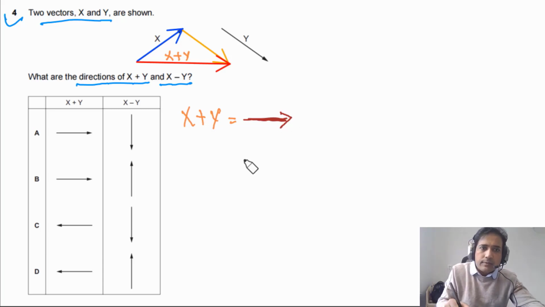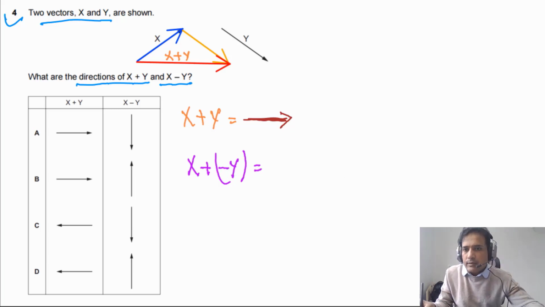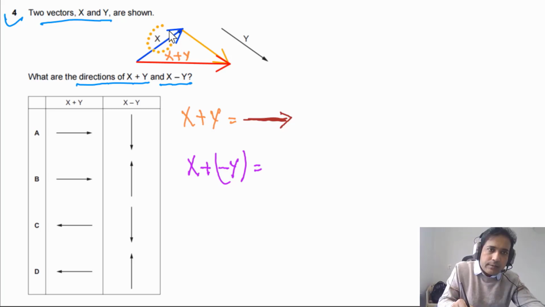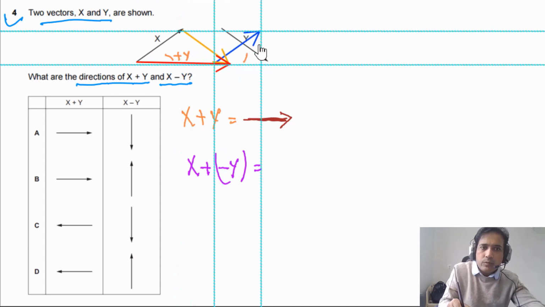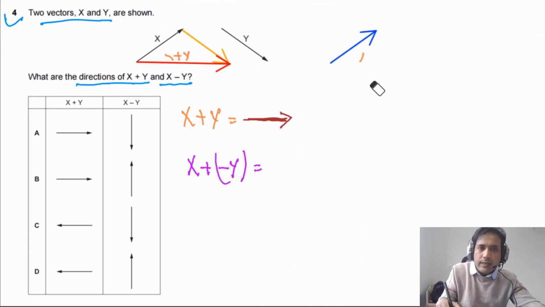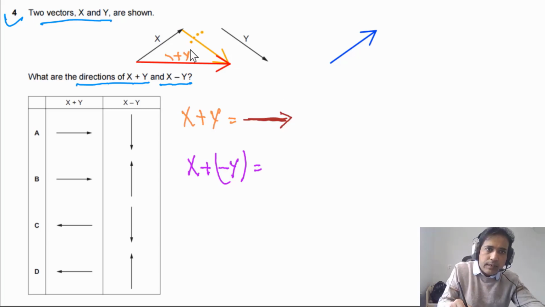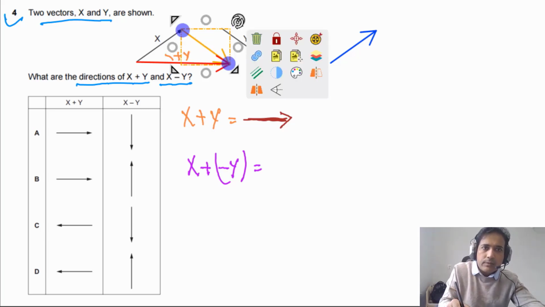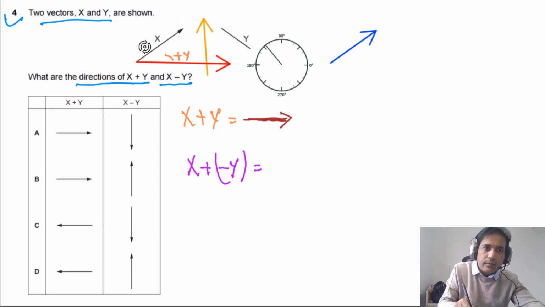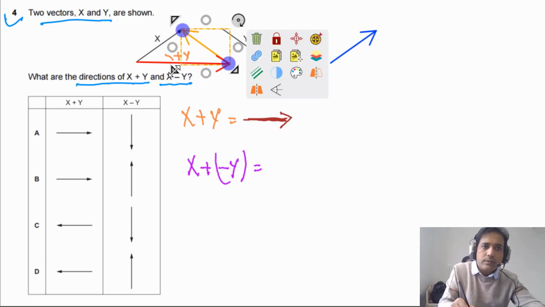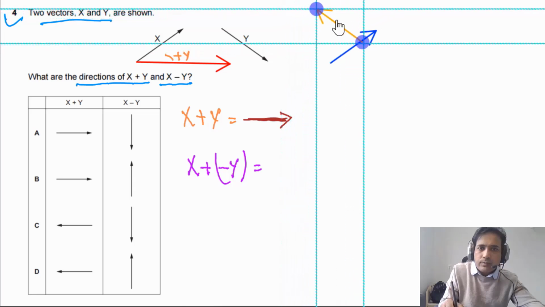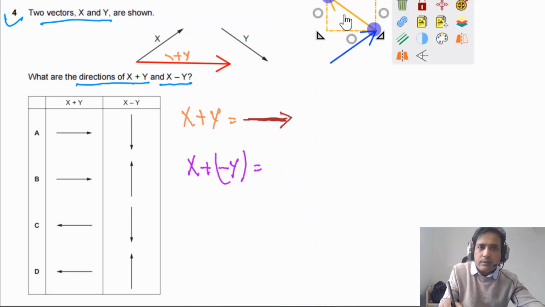Now for the second part, we need to find out x minus y. For the negative factor, we can take this vector y and move it here. Vector y has to be the negative vector. The negative vector means we can just rotate this one by 180 degrees. So this is negative. Now we can move this one and place it here. So this is minus y.